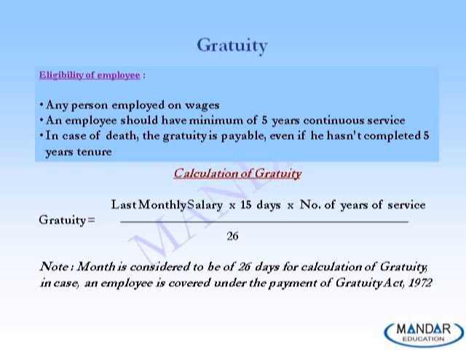Okay, now how is the gratuity calculated? There is a formula. The gratuity is calculated based on the last monthly salary, whatever is the last drawing of the employee from the company. Salary for gratuity purposes includes basic salary plus dearness allowance, for every 15 days for the number of years served in the company, and the month is considered to be 26 days for calculating gratuity. That means instead of dividing by 30 or 31, we divide by 26.